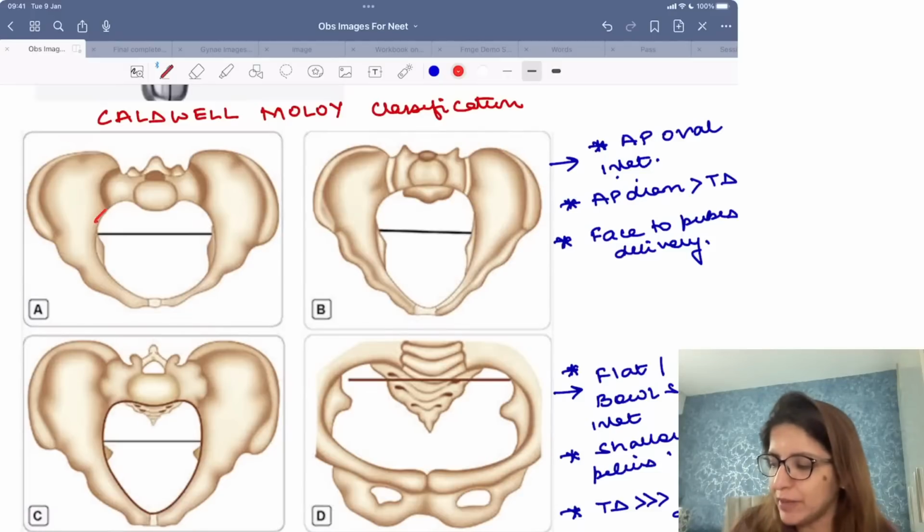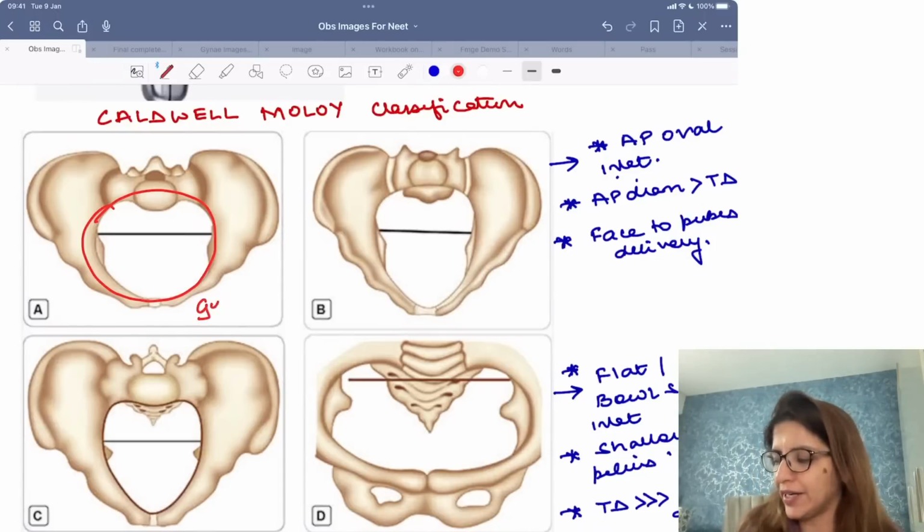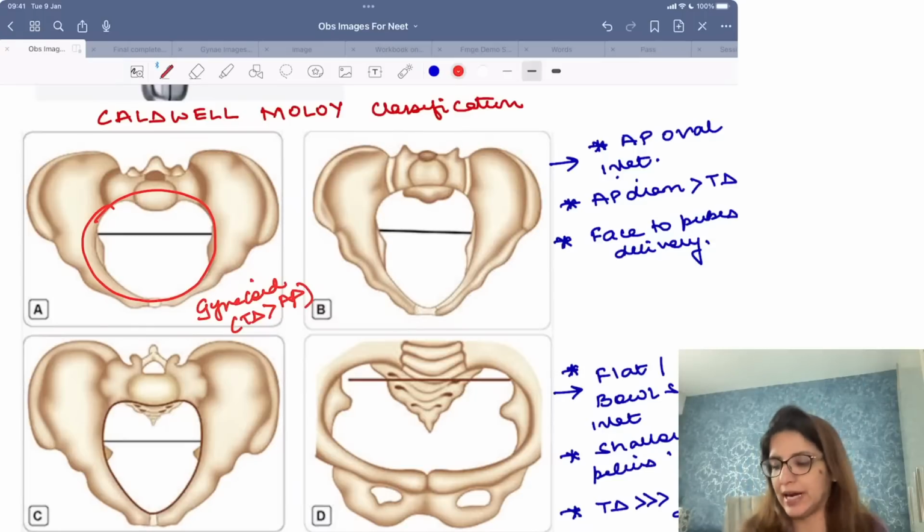So approximately a round inlet is seen in case of gynecoid pelvis. In a gynecoid pelvis, the transverse diameter is more than AP diameter, but then roughly you are getting a round or a transverse oval inlet. But if you are getting a round, it has to be a gynecoid pelvis, right?